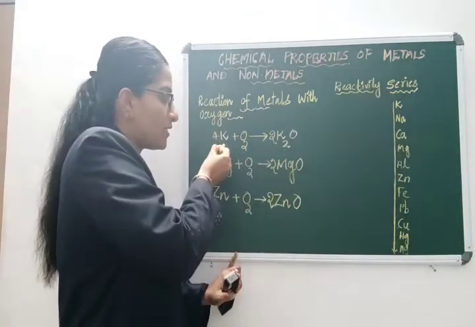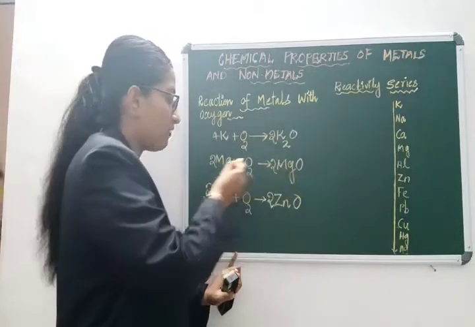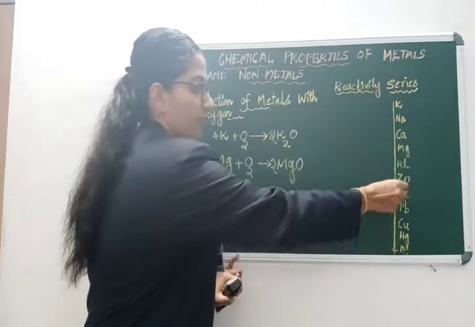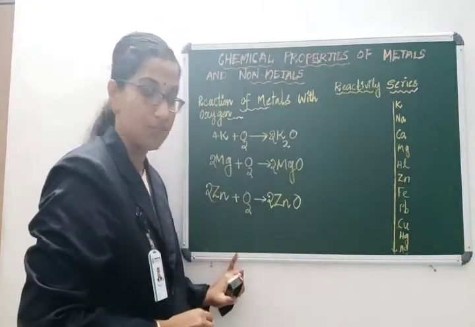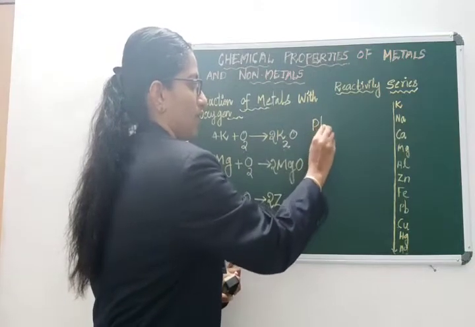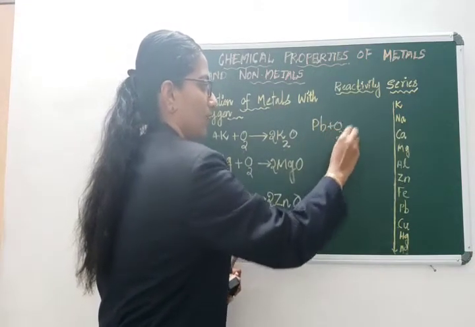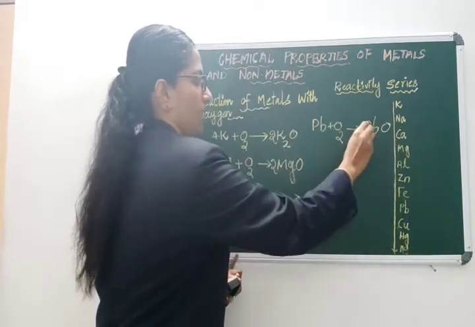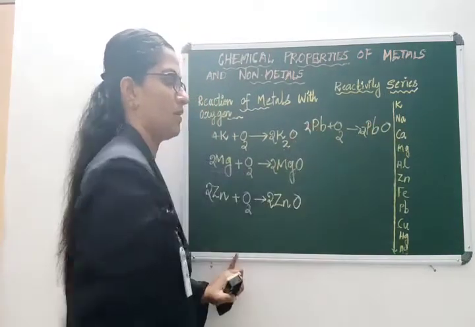If you take potassium, you will get potassium oxide. If you take magnesium, you will get magnesium oxide. If you take zinc, you will get zinc oxide. Or if you take lead, the symbol of lead is Pb, you will get lead oxide, that is PbO. It should be balanced.